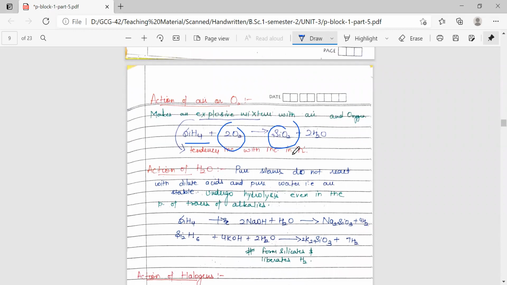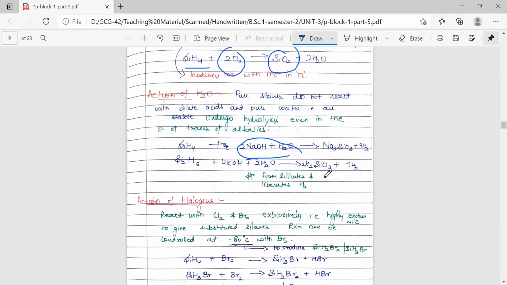Pure silanes do not react with dilute acids and pure water, and so we can say they are stable in acids and water. But they undergo rapid hydrolysis even in the presence of trace amounts of alkalis. If alkalis are present, they will undergo hydrolysis to form the corresponding silicates, and a large amount of hydrogen gas is released.